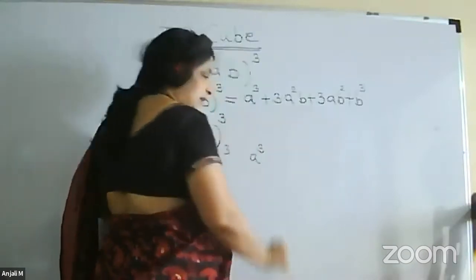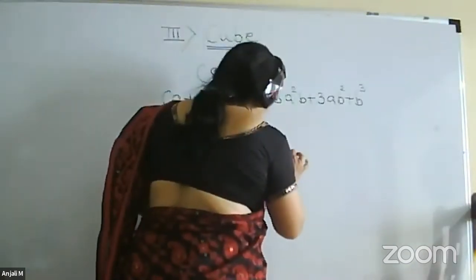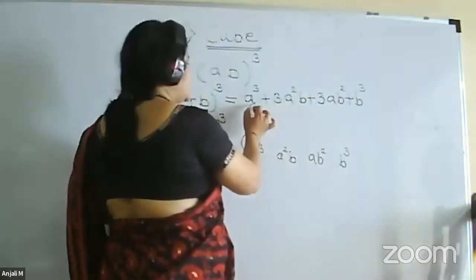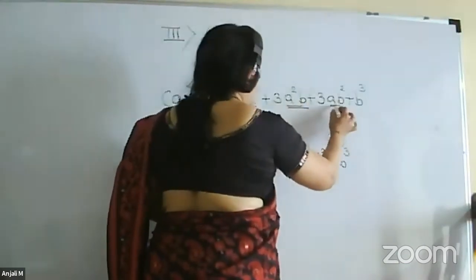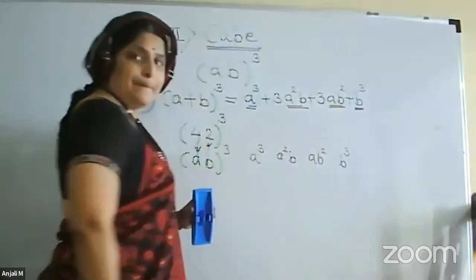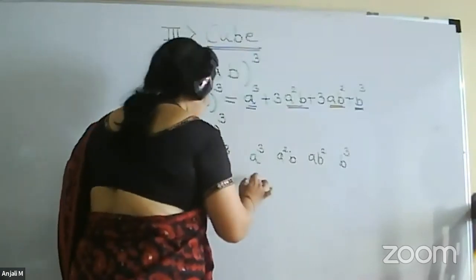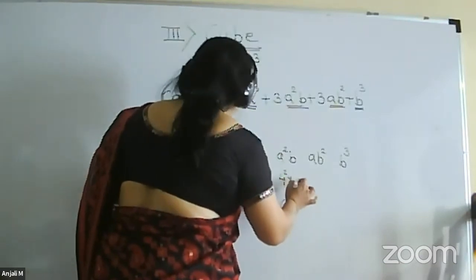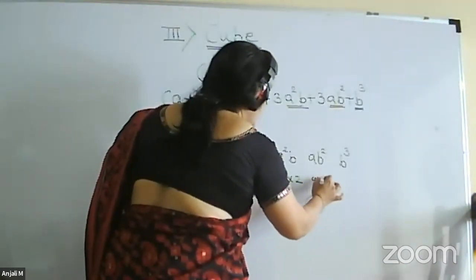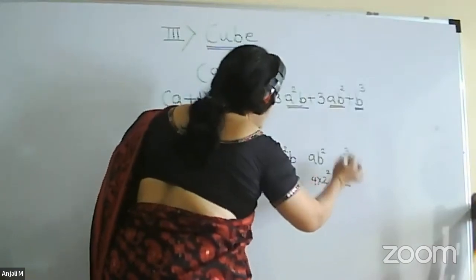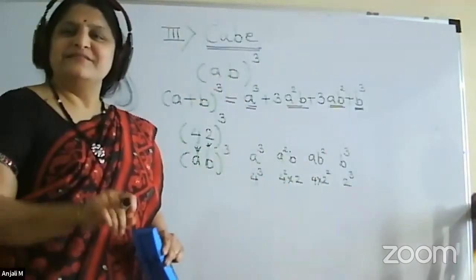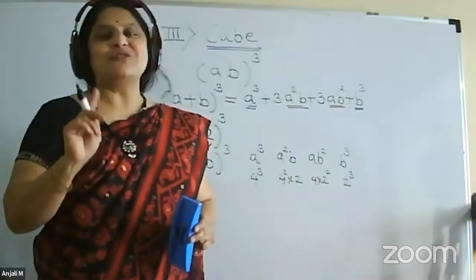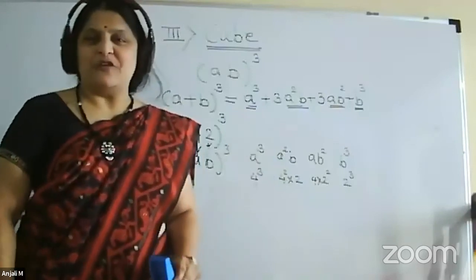First, we will write down a cube, a square b, ab square, and b cube. So this will be, now a is 4, so 4 cube, 4 square into b which is 2, then 4 into 2 square and 2 cube. I think this much. Again, the cube of a single digit number everyone should know, then only you can proceed for such problems.